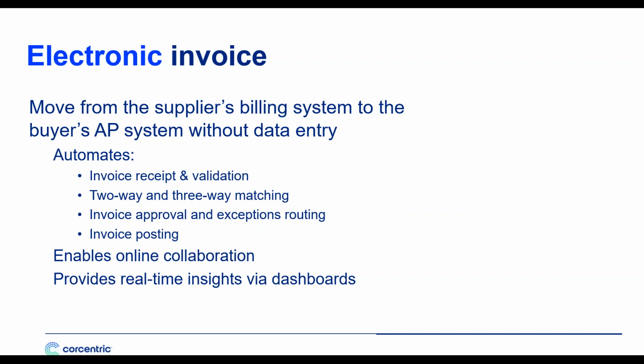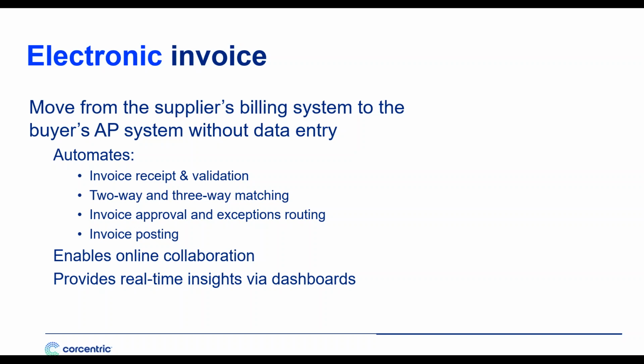You can automatically match two-way and three-way transactions. You also can approve invoices automatically and automatically route those invoices that require exceptions handling. And approved invoices, they're posted cleanly to your ERP.